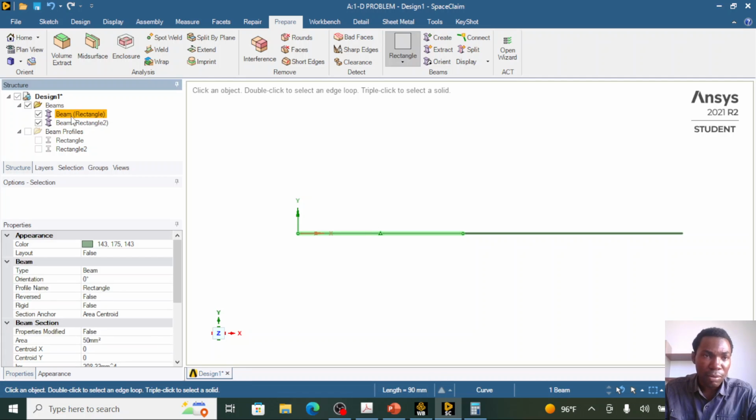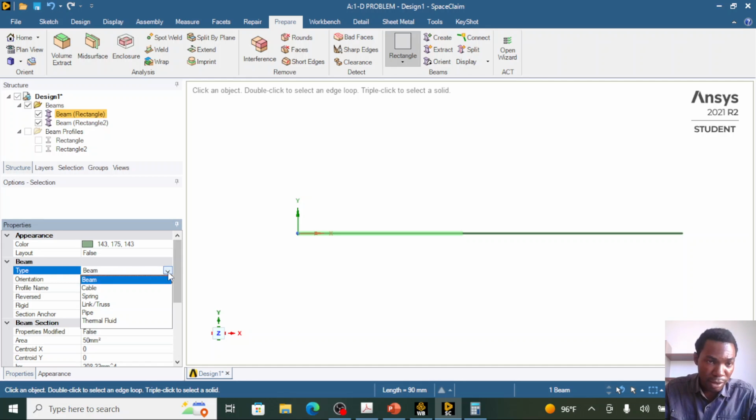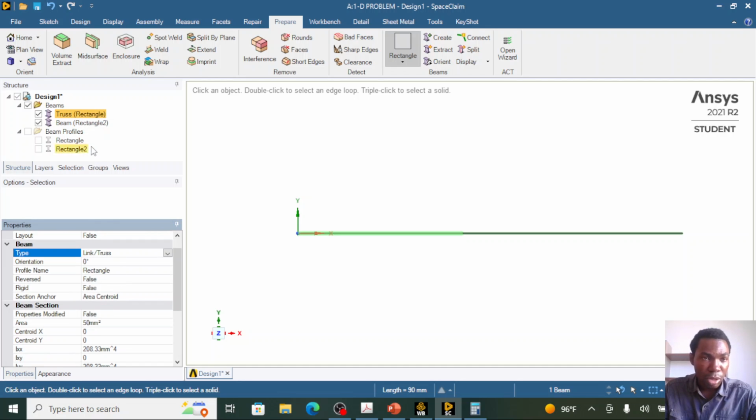So I'll select the first beam element. The profile that was attached to it, we see, is the rectangle profile. We need to change the structural element type from beam to truss elements. So you do this by changing the beam type here to link truss element.